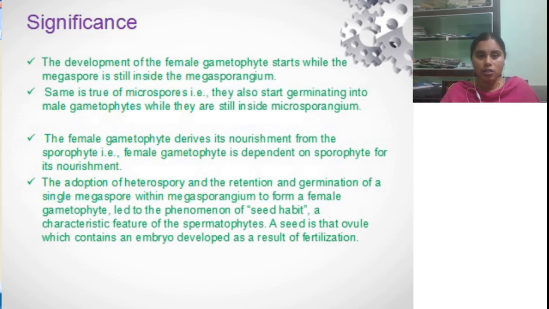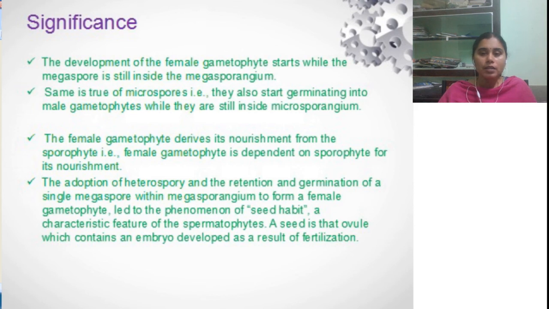So this is the significance obtained as a result of the heterosporous nature. The female gametophyte is dependent on the sporophyte for its nutrition, not on any other metabolic processes. Another significance is the retention and germination of a single megaspore within the megasporangium.